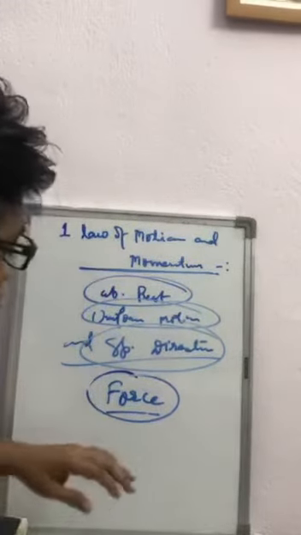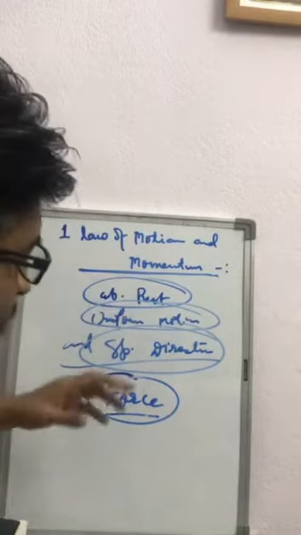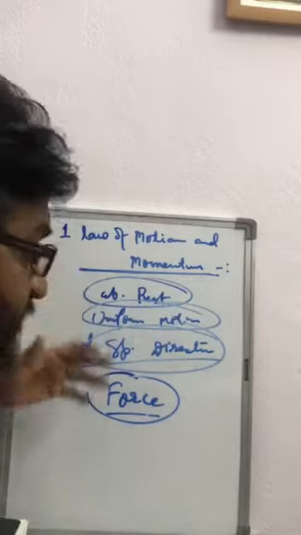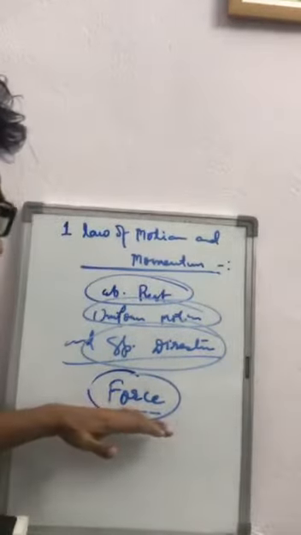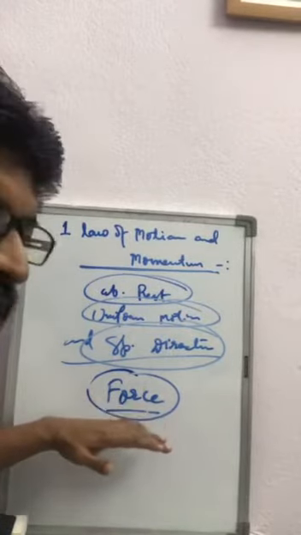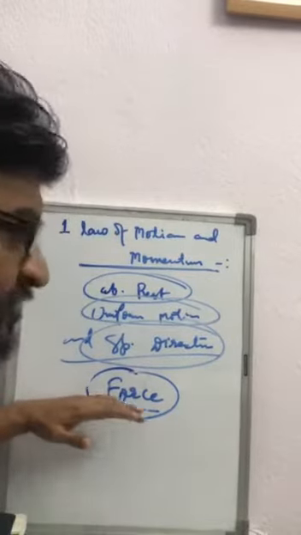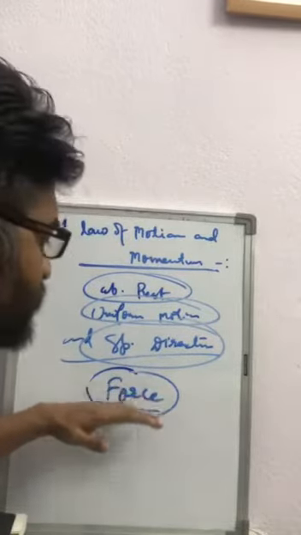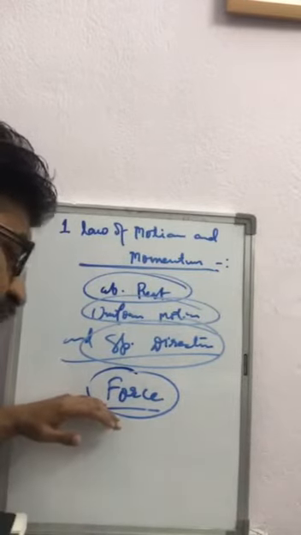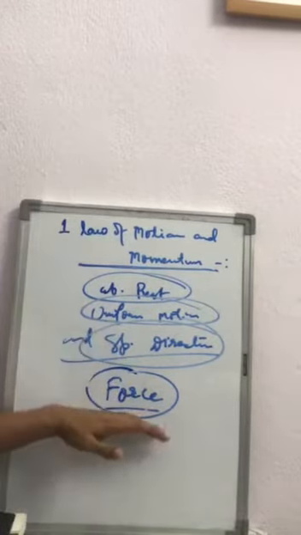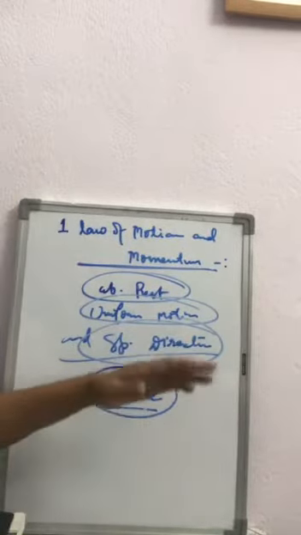So we can say force is a physical quantity which changes the inertial property of a body. As a definition, we can say that force is that physical quantity which acts on a body to change or try to change the inertial property of the body. Or we can also say that force is that physical quantity which acts on a body to change or try to change its state, its position.